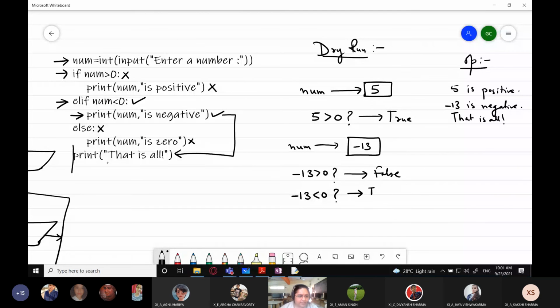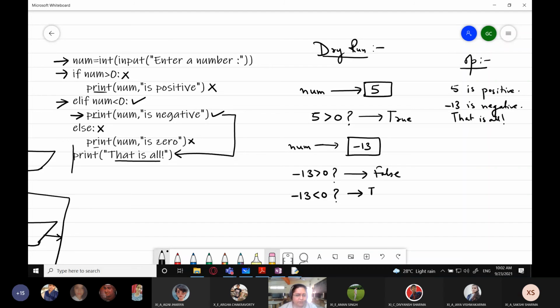This will be printed irrespective of whether the first condition is true, or the second is true, or the else part is being executed. In any condition, the last statement will execute because no indentation has been given to it. In the other statements, you can see the print has indentation, but this print has no indentation. That means it is not part of your if-else block. Got it? So please register this fact in your mind.